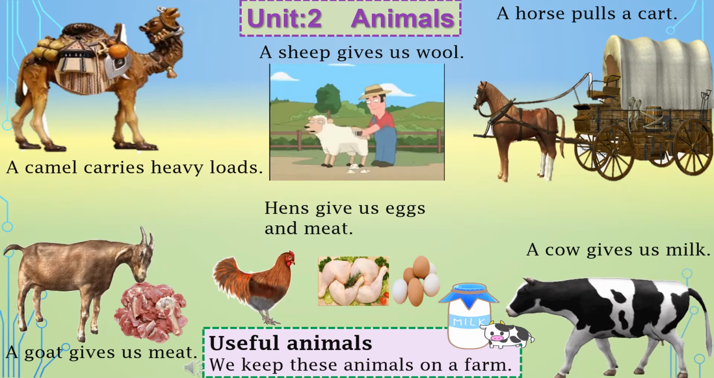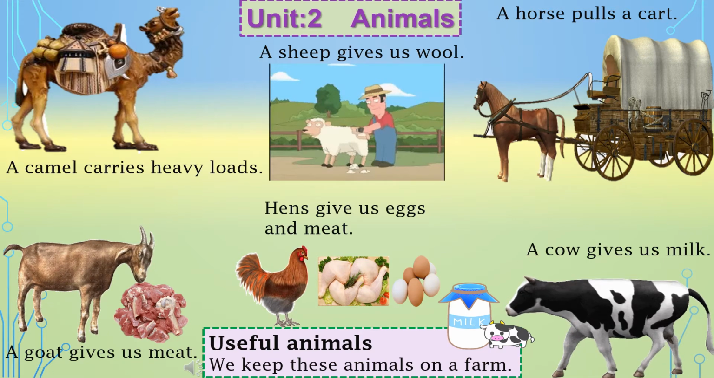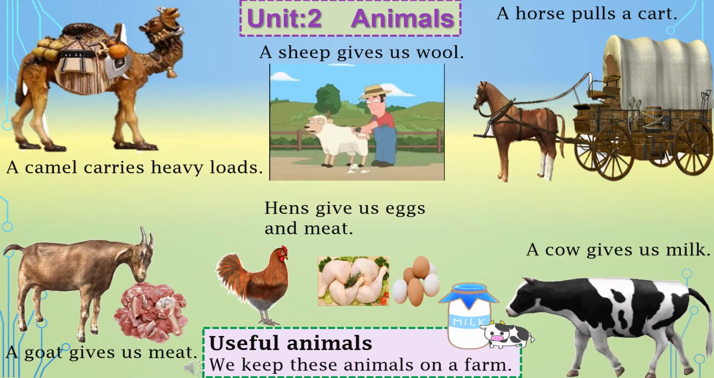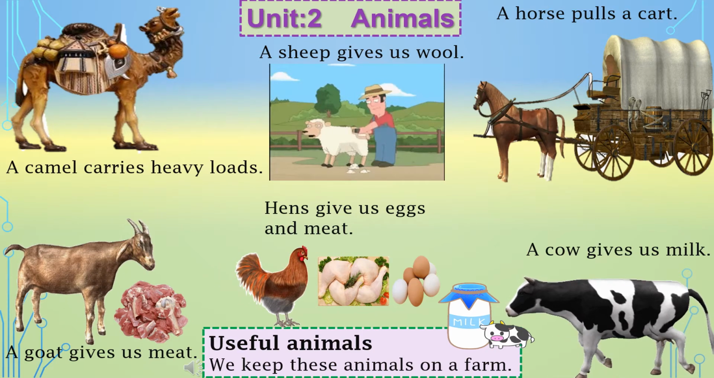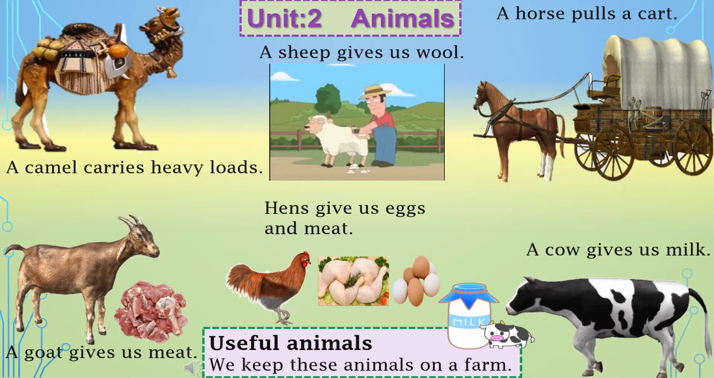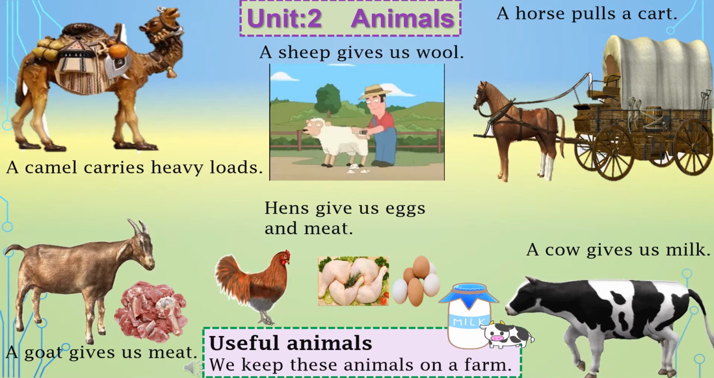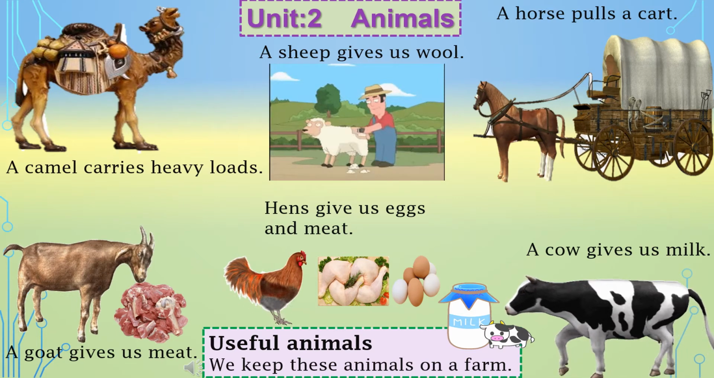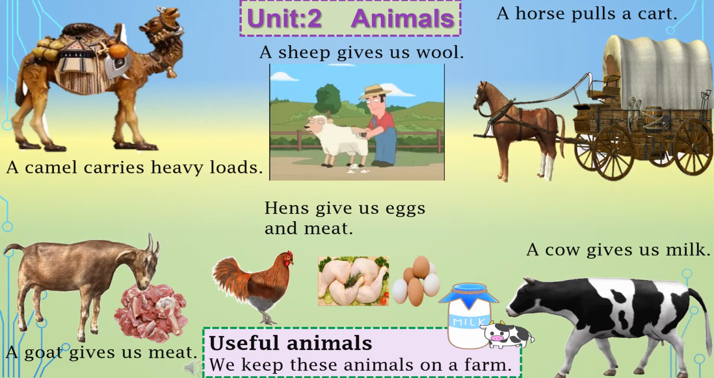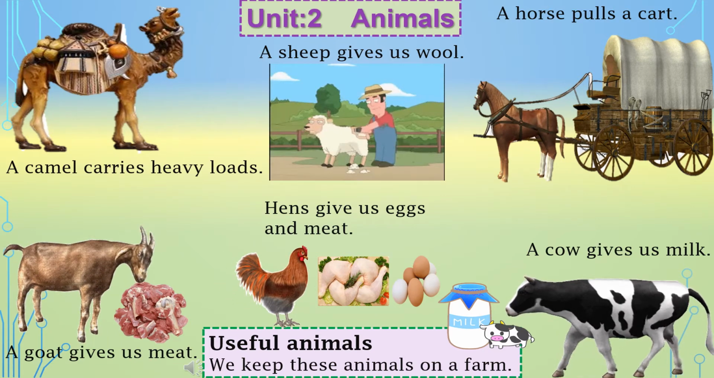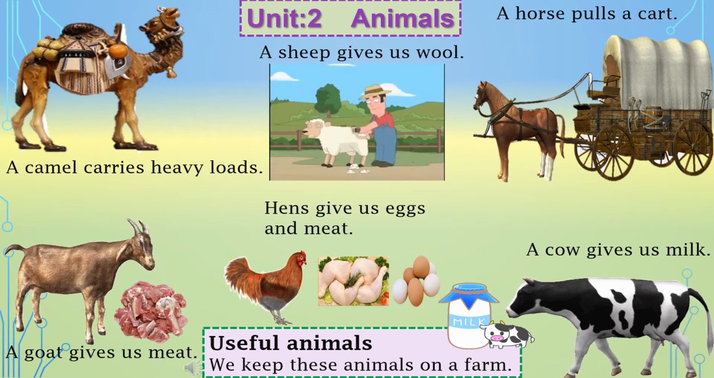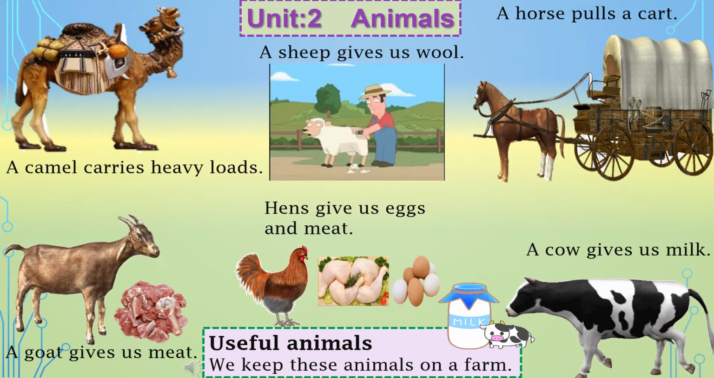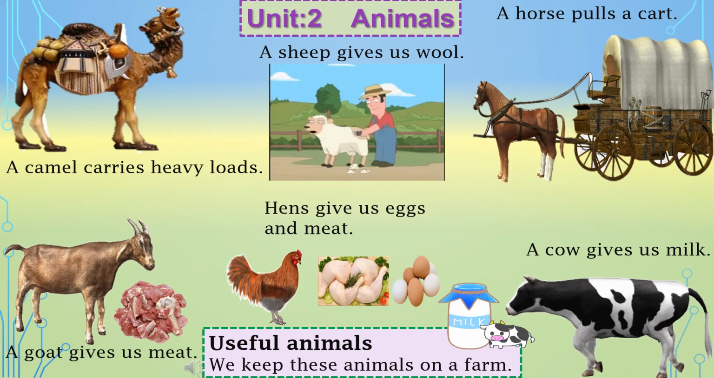Wool to make sweaters and woolen clothes. Now this is the picture of a horse and a cart also. A horse pulls a cart. Now here you can see a goat and goat's meat also. Here it is written, just read with me. A goat gives us meat.